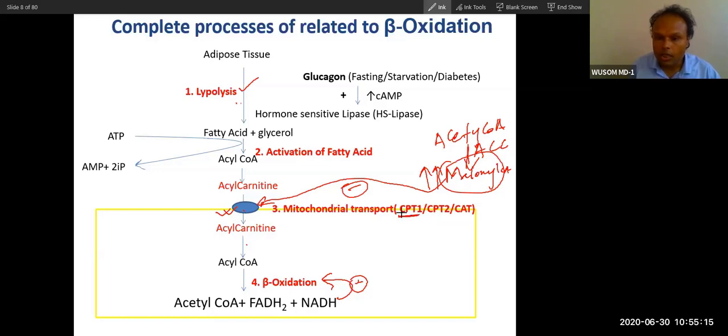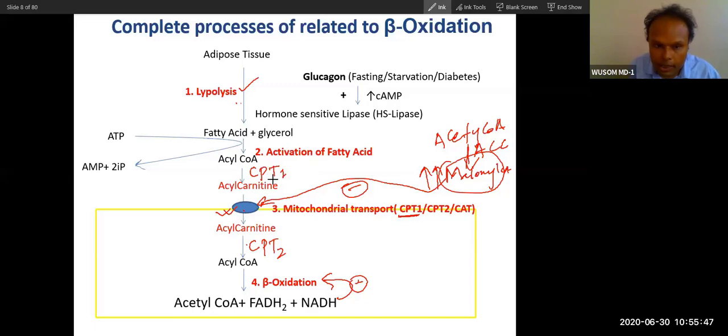So these three proteins are present in mitochondria. What is CPT1? CPT1 is a transferase enzyme. It will convert this acyl coenzyme A into acyl carnitine. That happens in the outer membrane of mitochondria, so I have shown here that it will happen. Now CPT1 converts acyl coenzyme A into acyl carnitine, and CPT2 converts this acyl carnitine back to acyl coenzyme A.